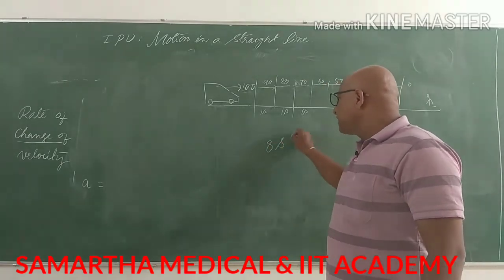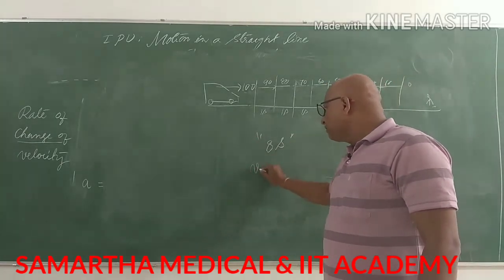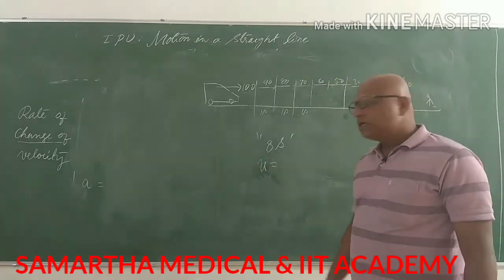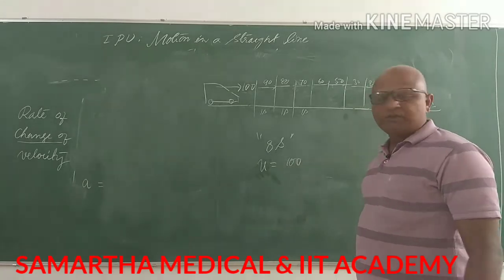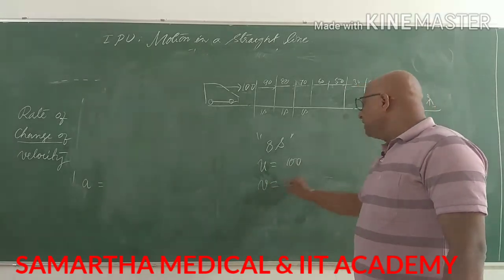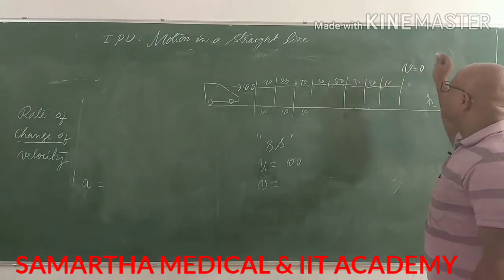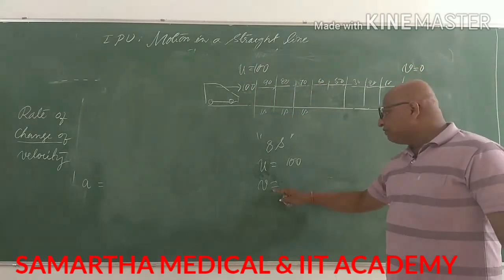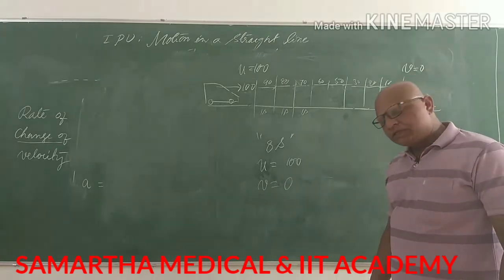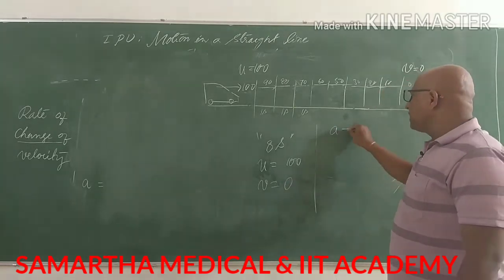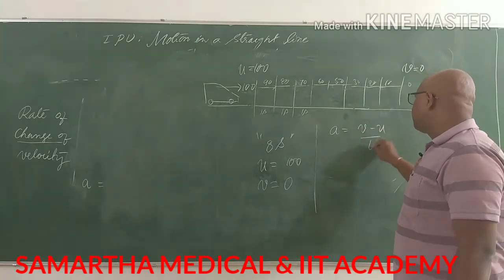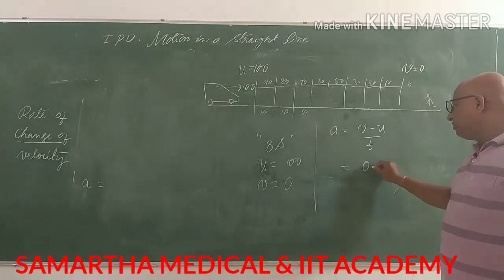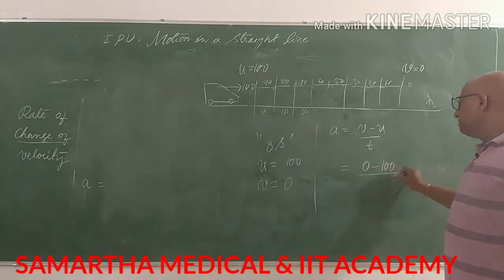The car takes 8 seconds to bring its velocity from the initial velocity u, which is 100 km per hour, to the final velocity v. Finally, the body will be stopped, so v, the final velocity, is 0. So what is the acceleration here? Acceleration is v minus u divided by the time taken. What is v here? 0 minus 100, divided by the time taken.